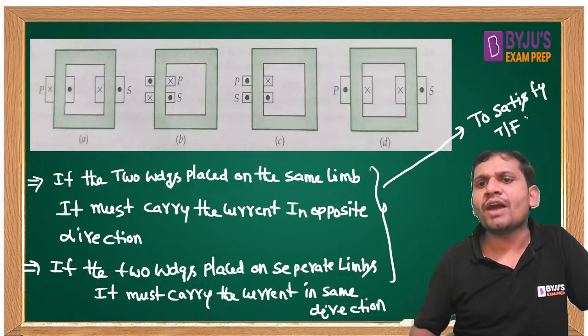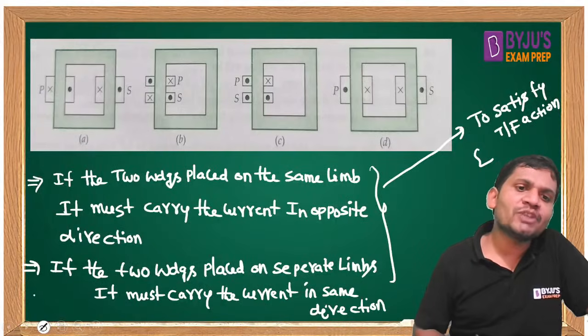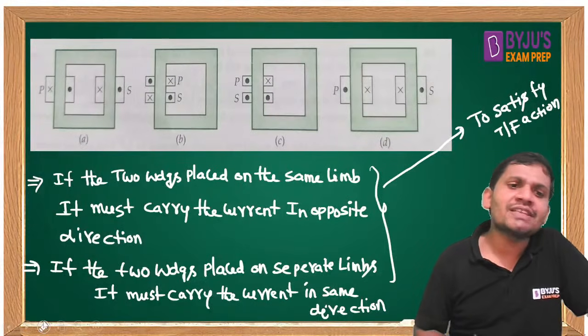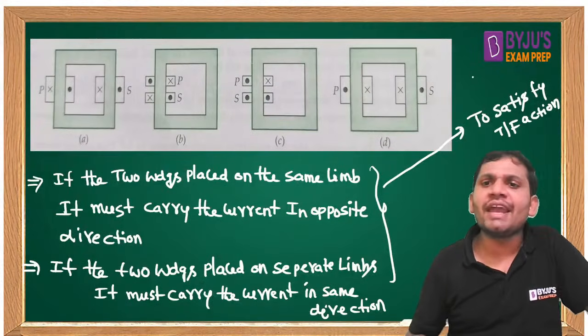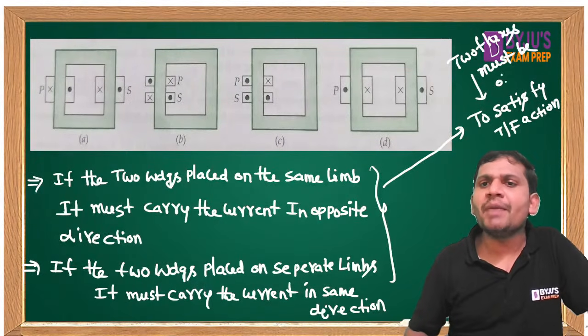What do you mean by transformer action satisfaction? That is, two fluxes must be opposing. To make the two fluxes opposing, this type of current direction is required. The primary flux and secondary flux must be opposing.